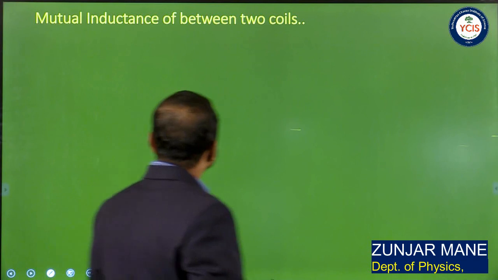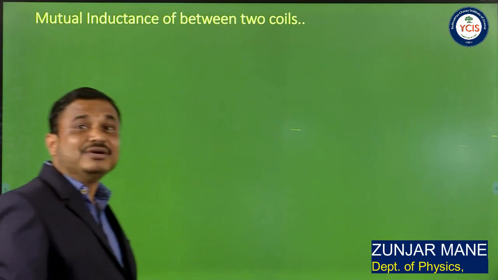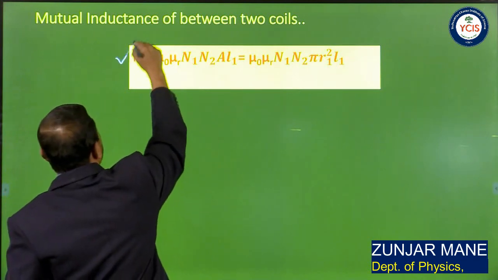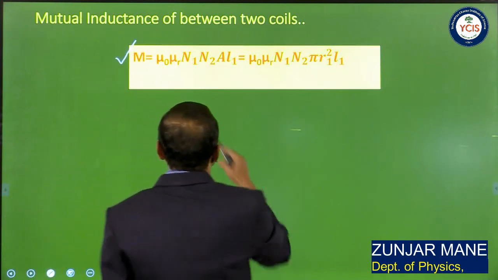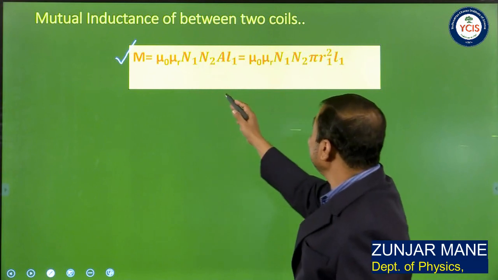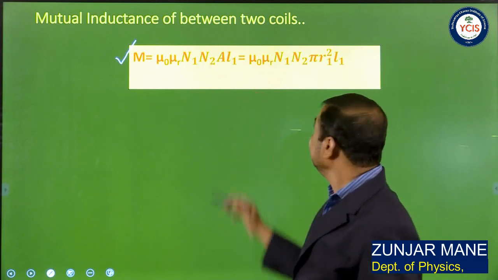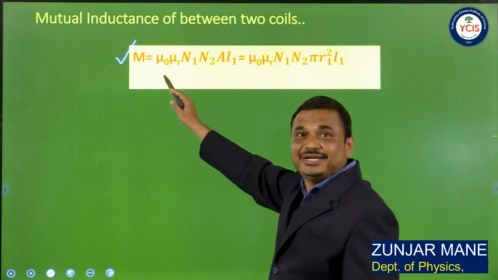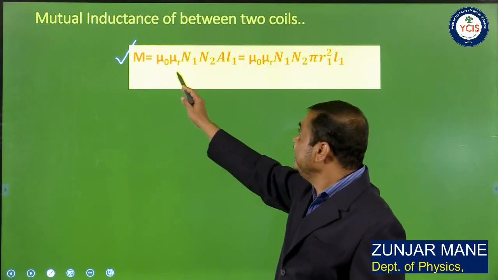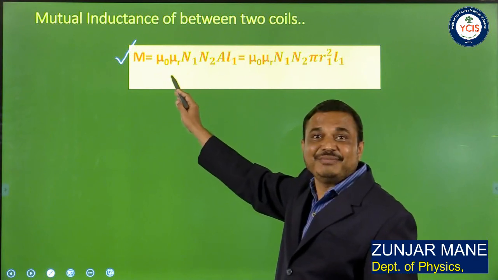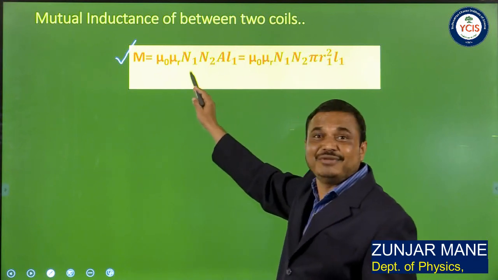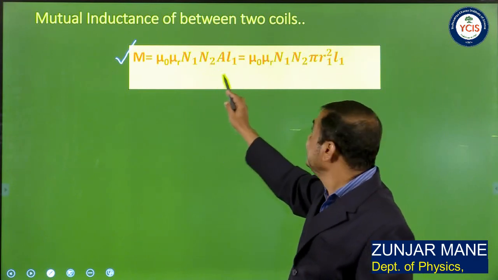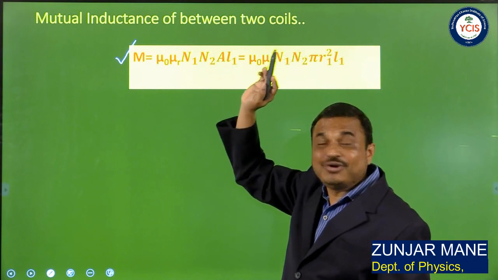Now we will see the expression for mutual inductance between two coils. The mutual inductance between two coils may be given by the equation mu 0 mu r N1 N2 A upon L1, where mu 0 is the permeability of free space or air, mu r the relative permeability of the core, N1 the number of turns of coil 1, N2 the total number of turns of coil 2, A the area of coil 1.